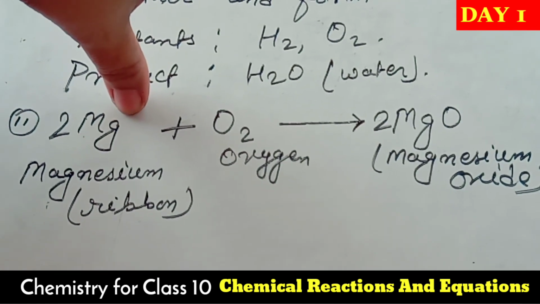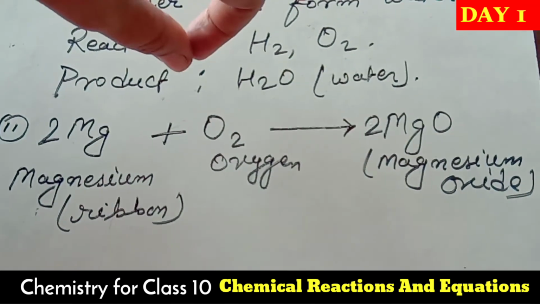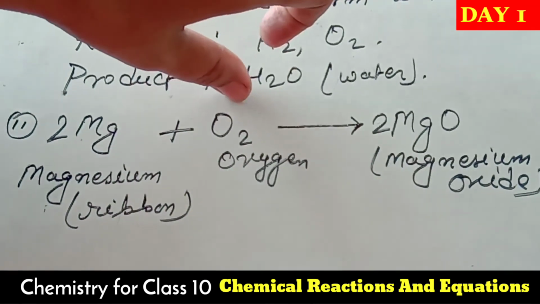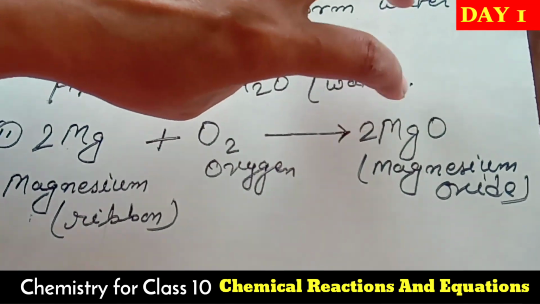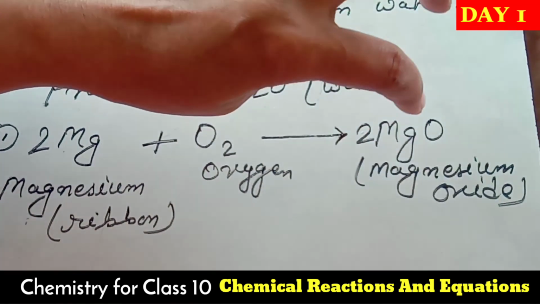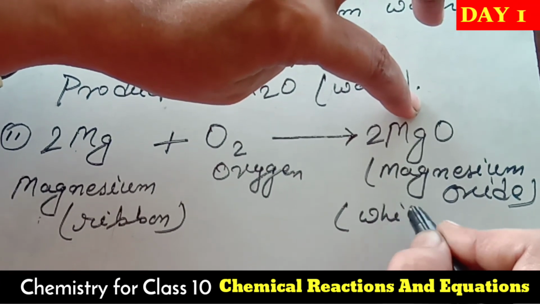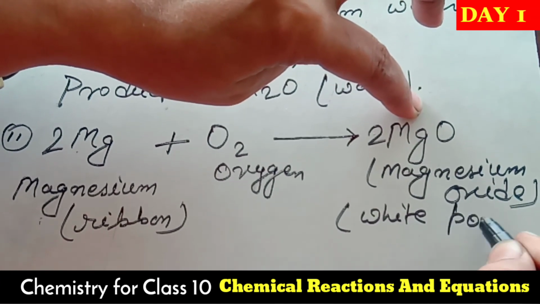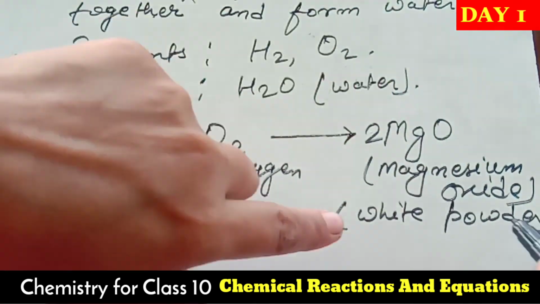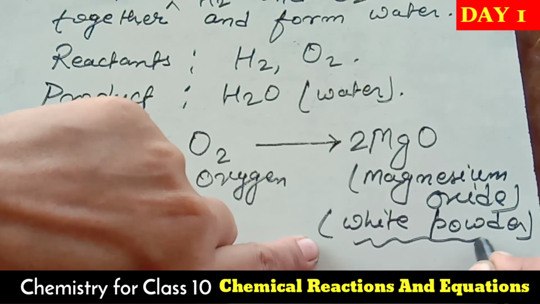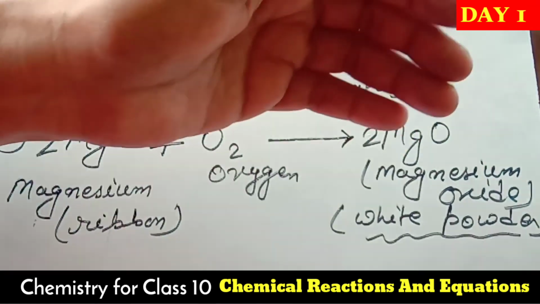See, dear students, here the magnesium ribbon was in strip form, a metallic solid. Oxygen was in the air form, a gaseous form. But when we got this magnesium oxide, which kind of substance is it? White powder. Which state is magnesium oxide in? White powder. It is the new product, the white powder, which is also in solid form.